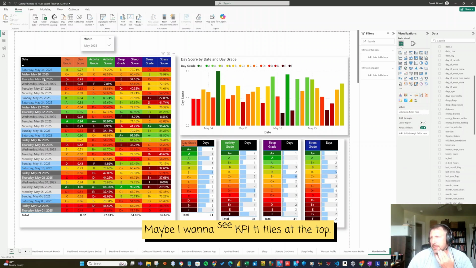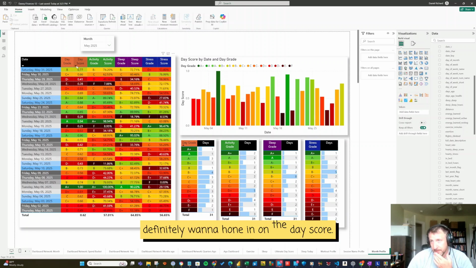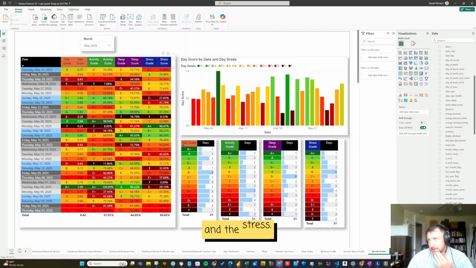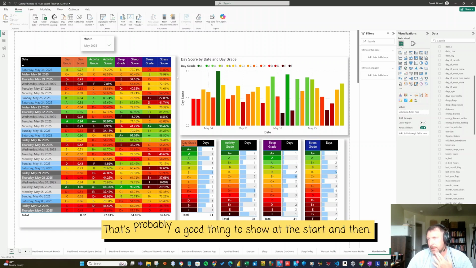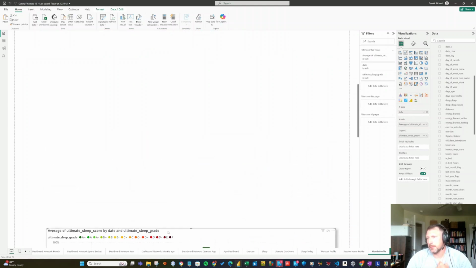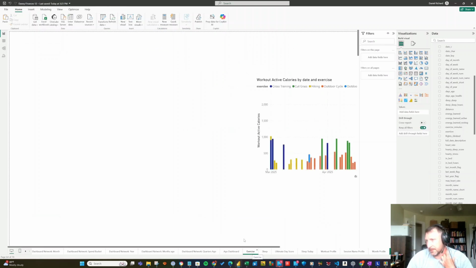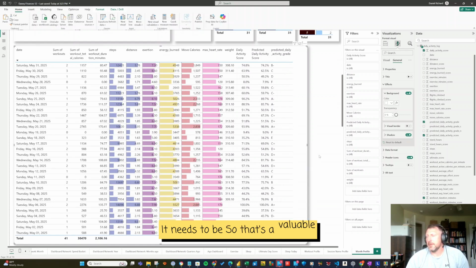Maybe I want to see KPI tiles at the top, but I think for the month, definitely want to hone in on the day score. And then here I got the activity, the sleep, and the stress. So that's probably a good thing to show at the start. And then if we go to exercise, that's a valuable asset, the workout activity day.